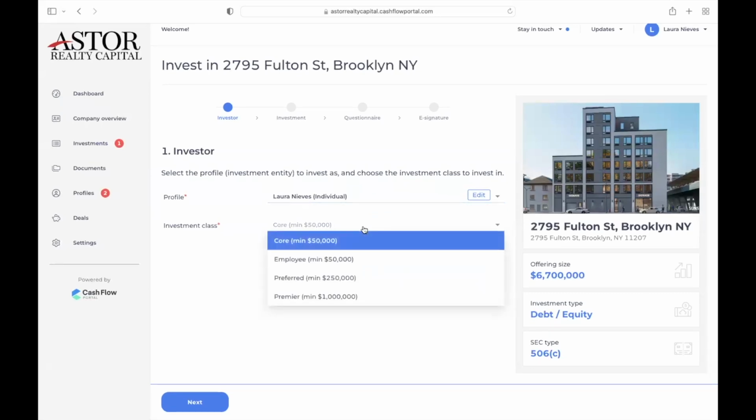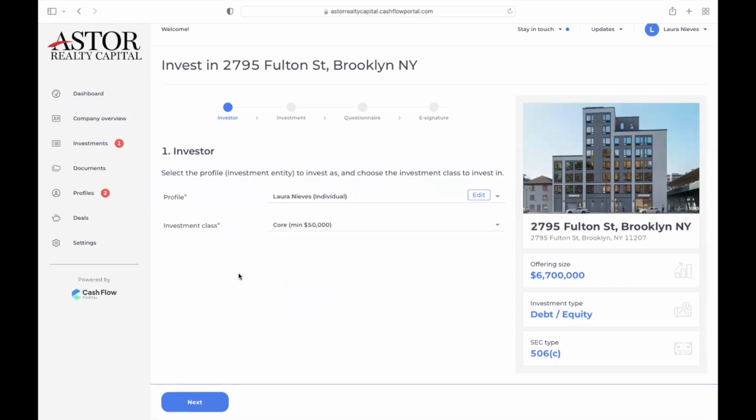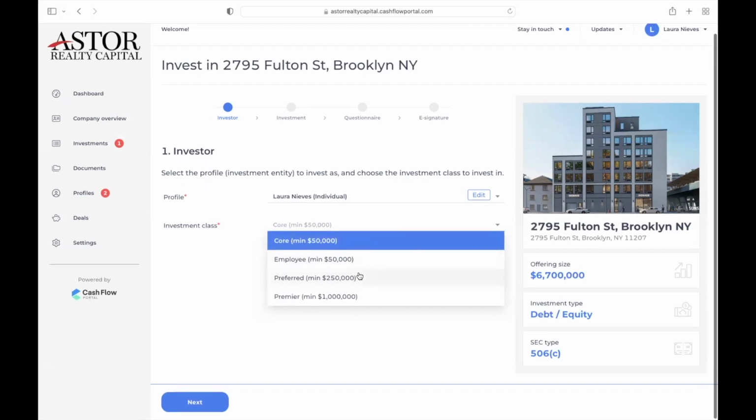So now we have investment class. So as you know, depending on the investment amount that you are participating in, we do have different classes. I have provided in the initial email that got you here in the first place, the class that you are participating in. So if you are unsure, of course, please shoot me a text message or a quick email. I'll respond fairly immediately, but it is in the original email that I sent you to get you here in the first place, what class you are participating in here.